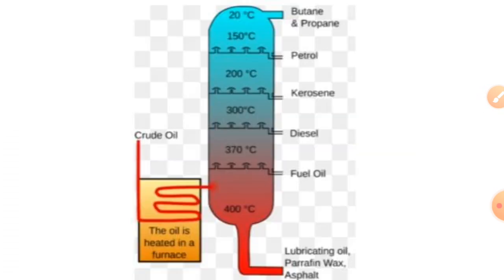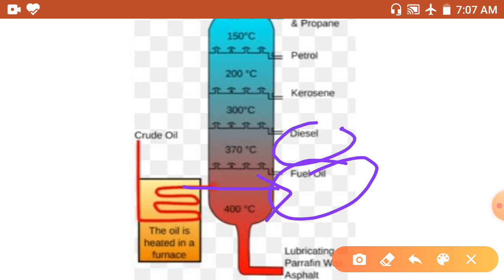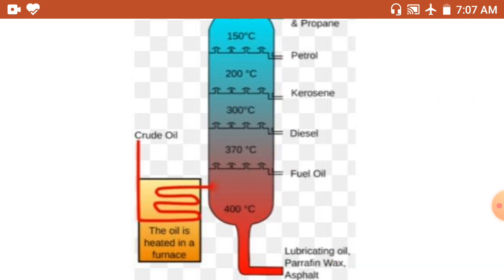Now I can show you here, this is the petroleum refinery tower, and we give it heat here. At 370 degrees Celsius we get fuel oil, at 300 degrees centigrade we find diesel, at 200 degrees centigrade we find kerosene, at 150 degrees centigrade we find petrol, and here we also get natural gases.